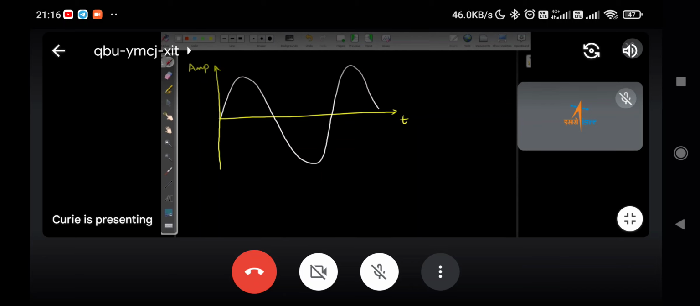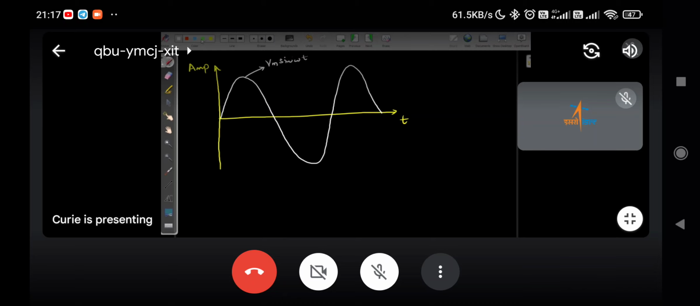Not current, voltage. So what is the equation for this waveform, Lakshmi? V equals, that is the instantaneous value. V equals Vm sin omega t. Vm is the peak value. When you say V, that is the instantaneous value. Okay, sir. Now this is the